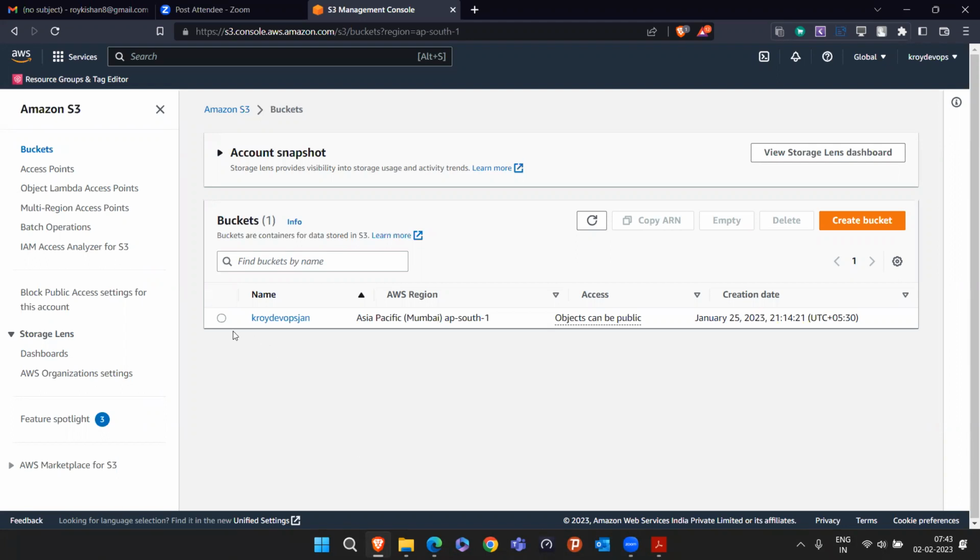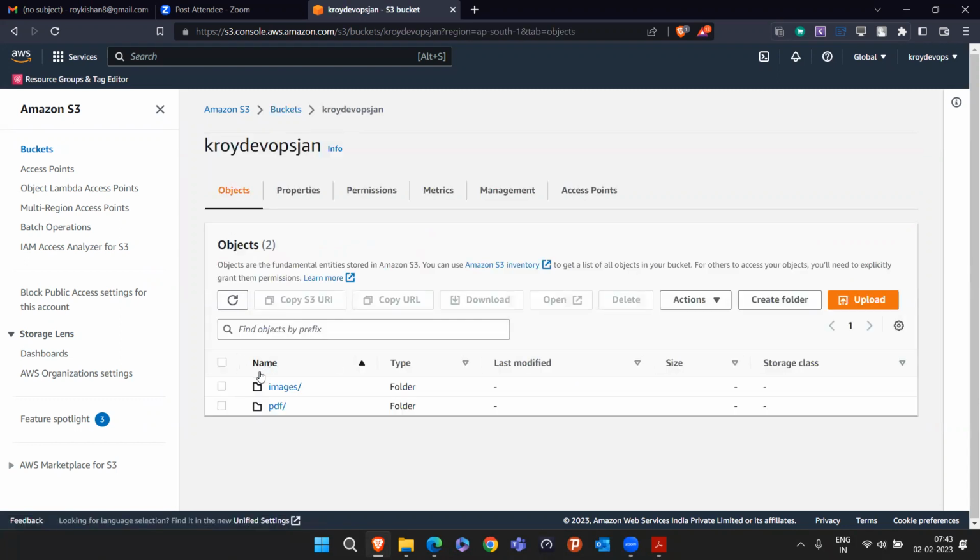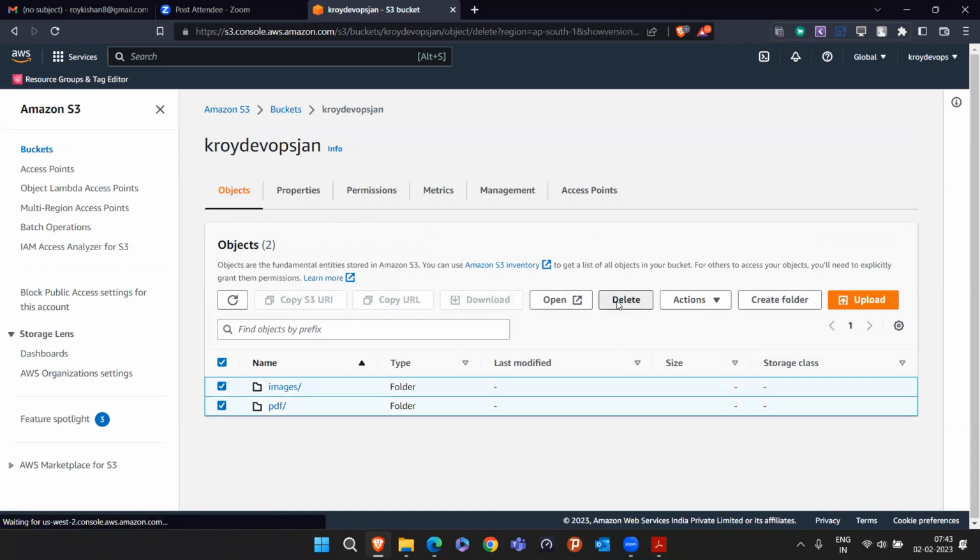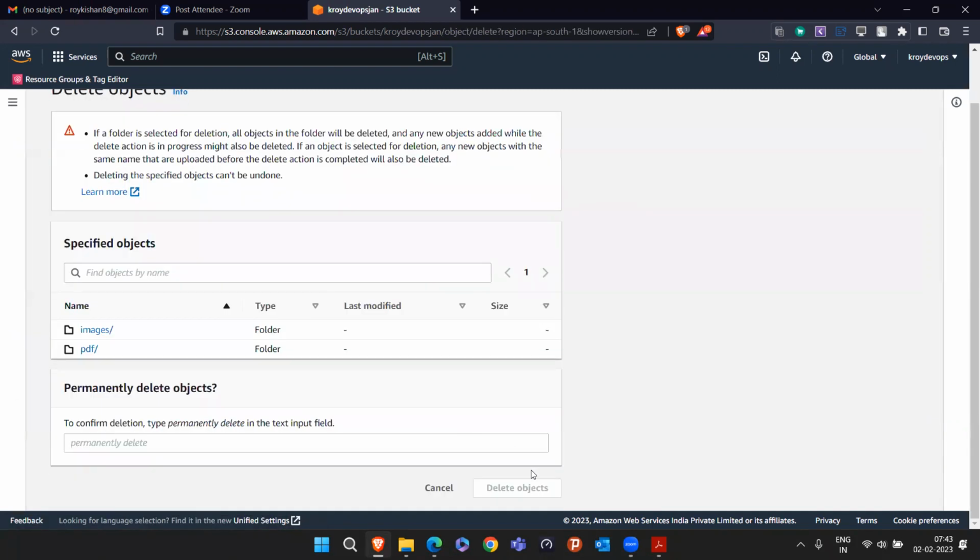Okay, so when I come to the bucket, one bucket is already created. So let me quickly delete it, then I will tell you. Yeah, I'm deleting this bucket. In your case, there will be no bucket available, so you don't have to do this.